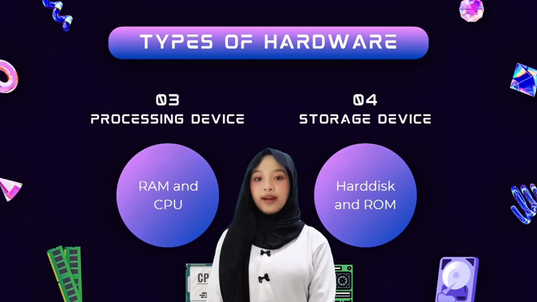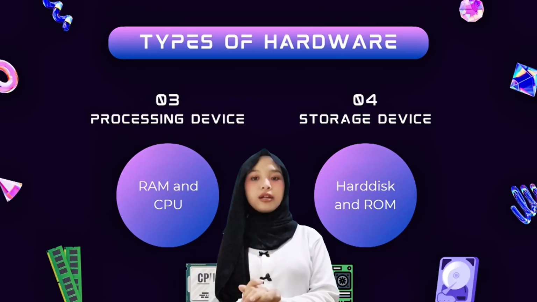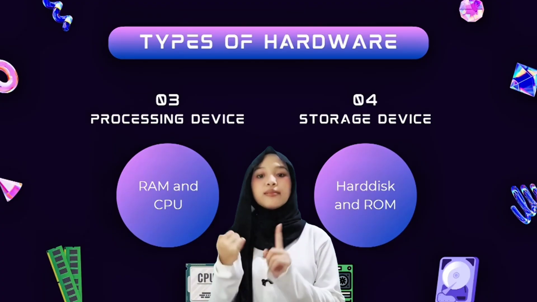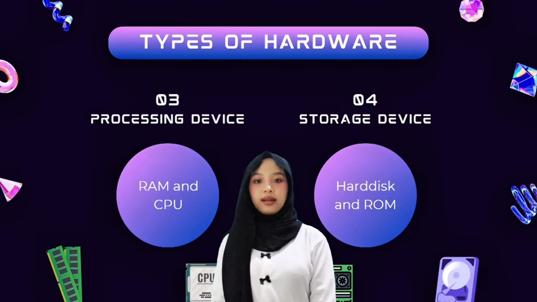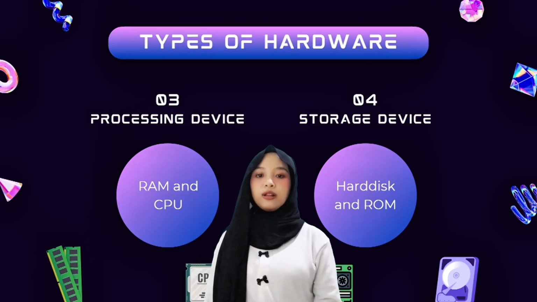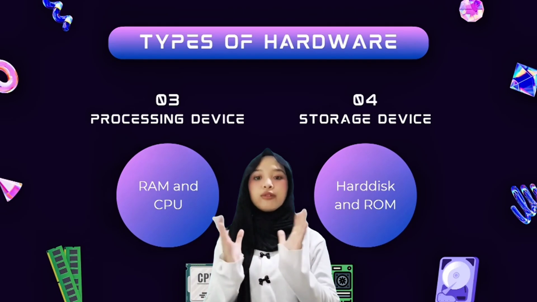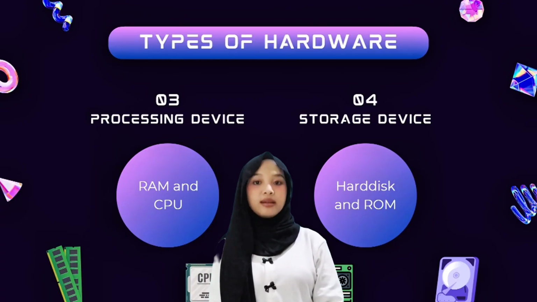Processing hardware is a device that is useful for processing data or running processes in a computer system. For example, RAM, random access memory, to store temporary data while the computer is working, and CPU, central processing unit, which is called the brain of the computer because it processes all instructions from software and hardware. And finally, there is the storage device.